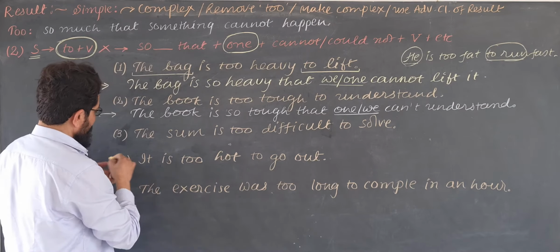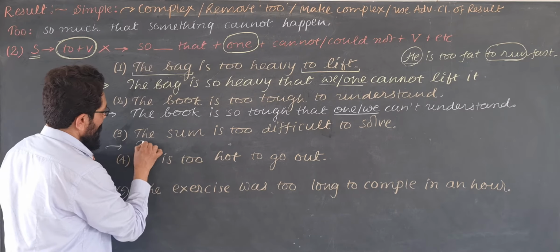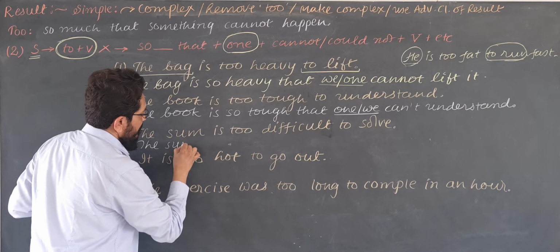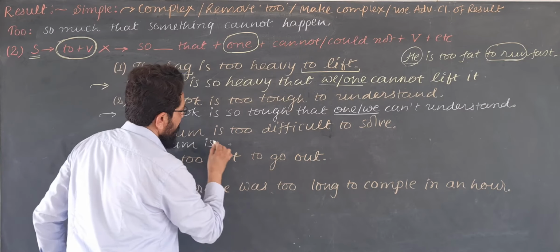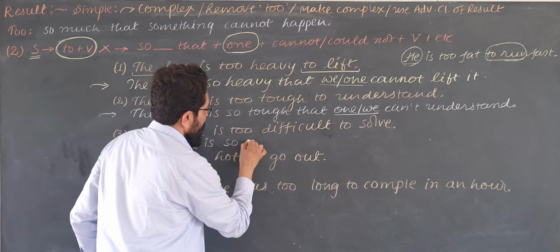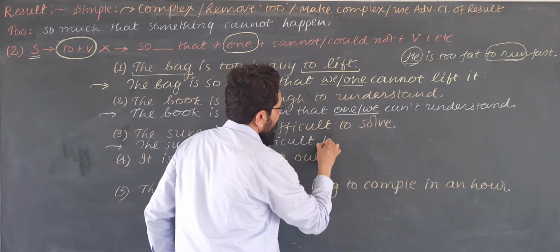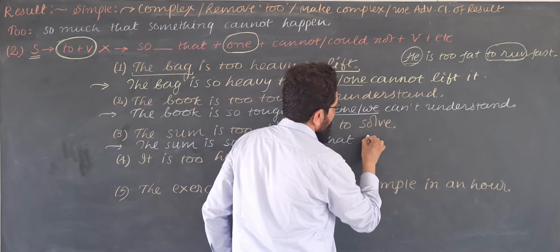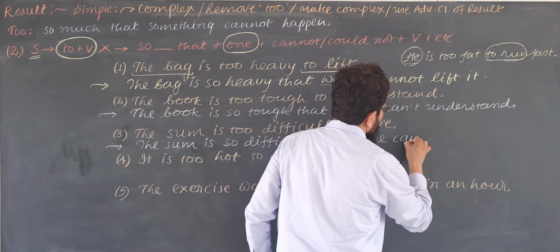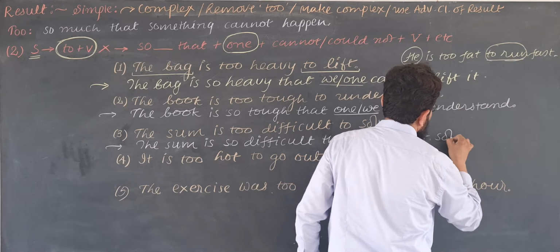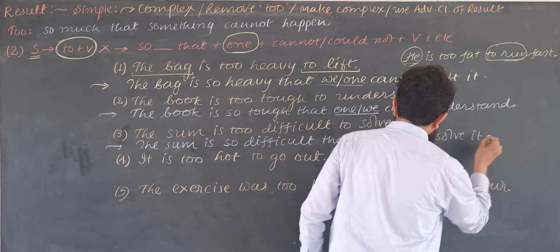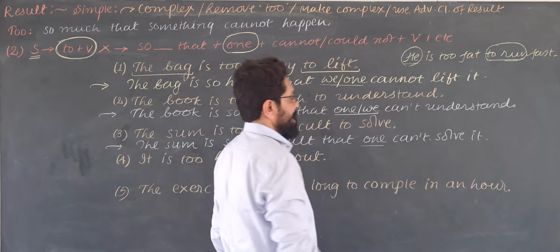So what is the answer? The sum is so difficult that one cannot solve it. So you have to use one.